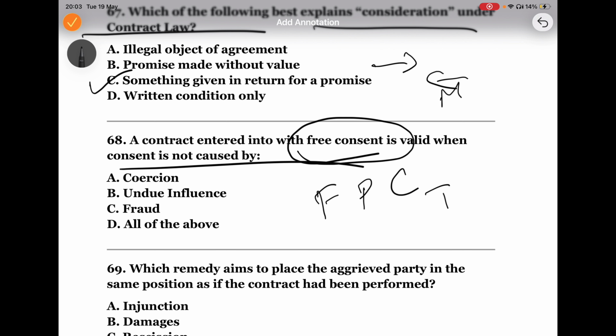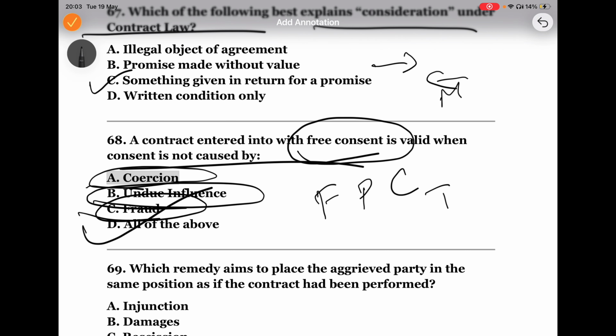So the consent is not free in this case, and those contracts should be avoidable. In this question, the answer is coercion, undue influence, fraud, which means all of them. Okay, next.